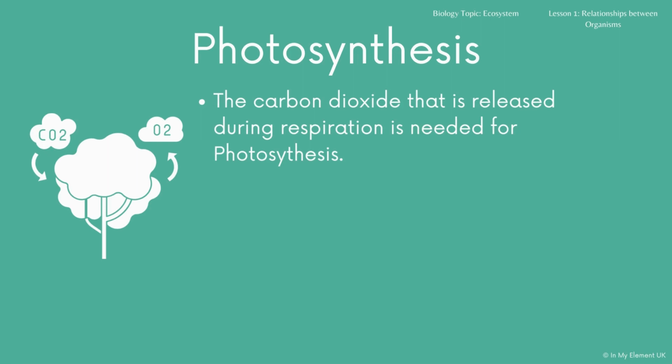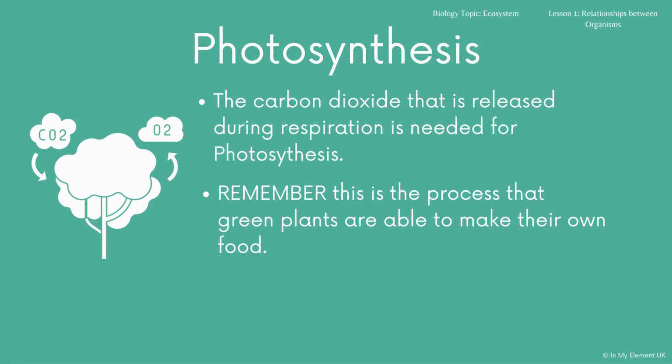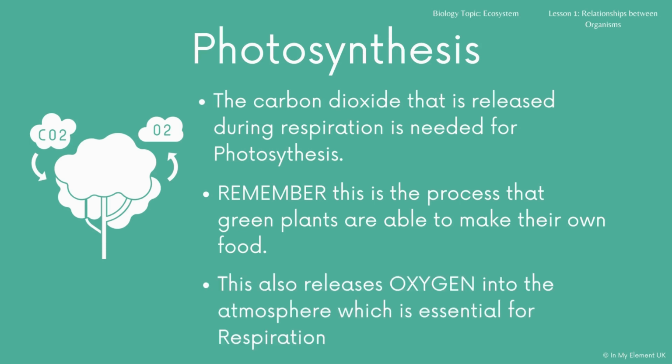So the plants will absorb the carbon dioxide and photosynthesis will take place using light energy and a reaction in the chlorophyll along with some water, and it will release oxygen as a waste gas. That gas is then used again in respiration. So you need to remember that this is the process where plants are able to make their own food. That's what photosynthesis is. And like we've just said, they release the oxygen, which is essential for respiration.